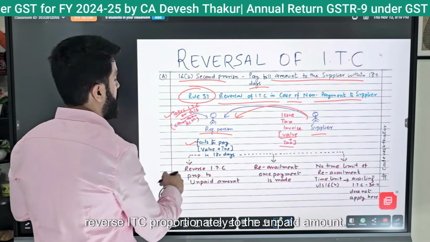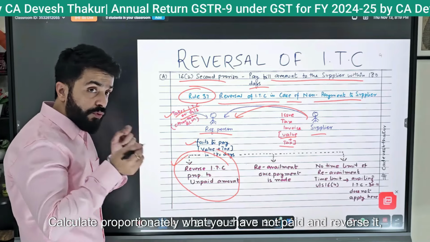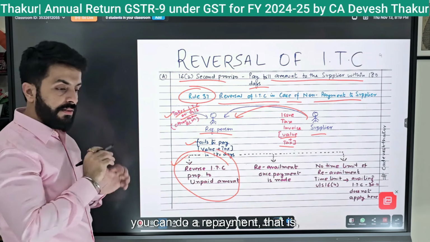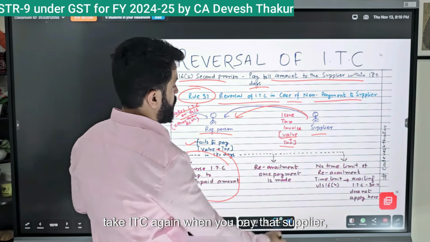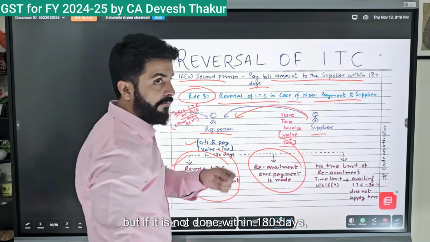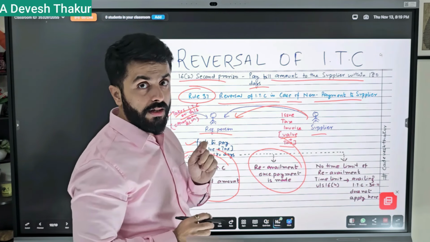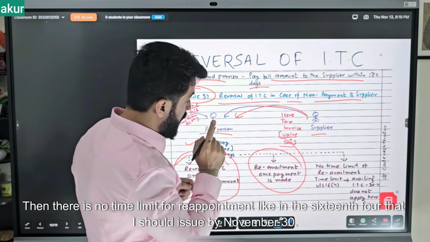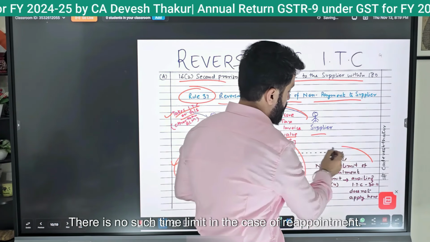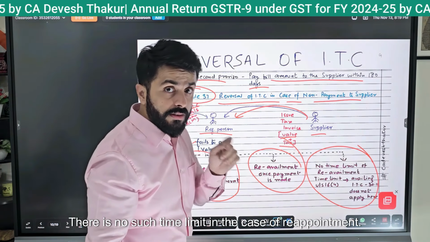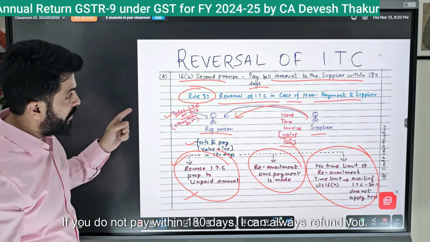First of all, reverse ITC proportionately to the unpaid amount. Calculate proportionately what you have not paid and reverse it. You can do a re-claim, that is, take ITC again when you pay that supplier. But if it is not paid within 180 days, then do not forget to reverse. You have to pay with interest. Then there is no time limit for re-claiming like in section 16(4), where I should claim by November 30. There is no such time limit in the case of re-claiming. If you do not pay within 180 days, I can always re-claim after paying.